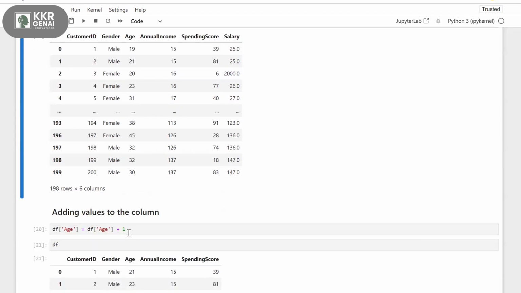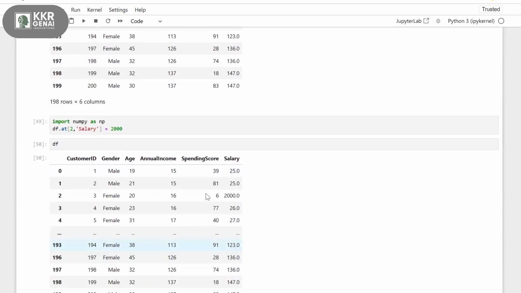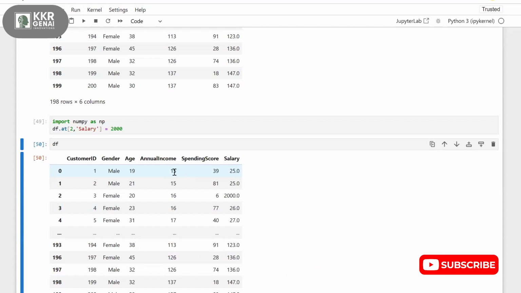Automatically, after adding annual income plus 10, by default it took the 15 as 15.0 and the 10 as 10.0 and gave the value 25.0. So in the backend, it is treating this number as a float. It is designed to convert int into float by default, but if you don't like that, you can always change it back to integer.